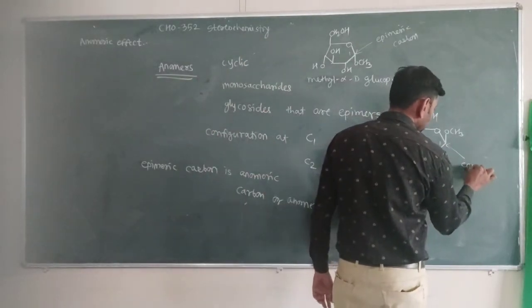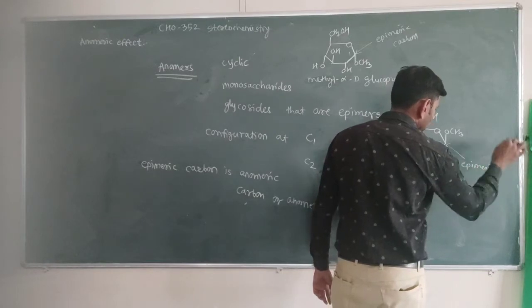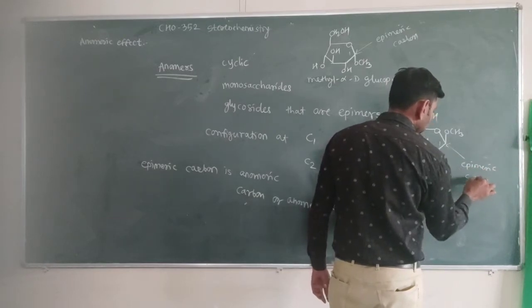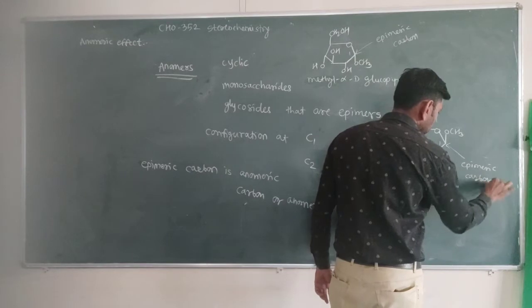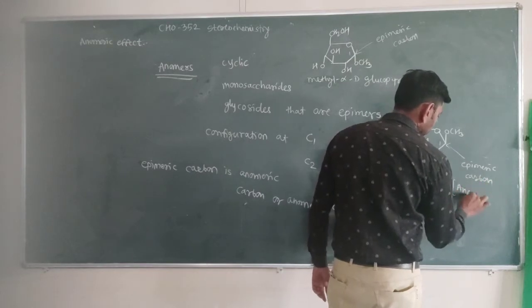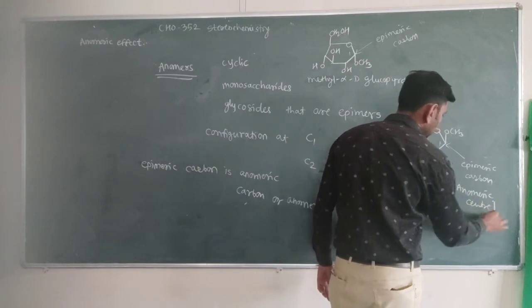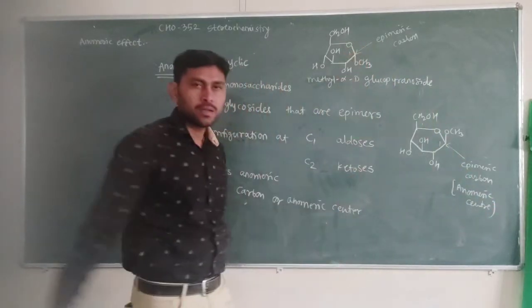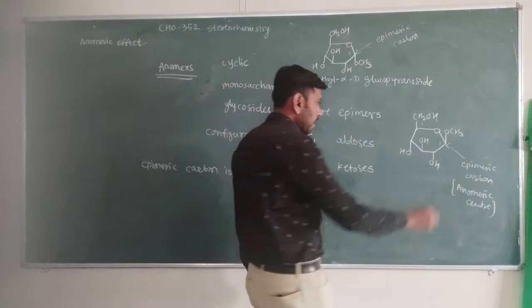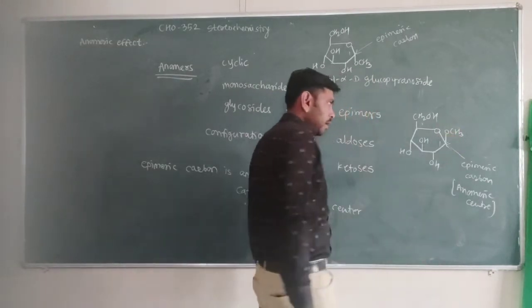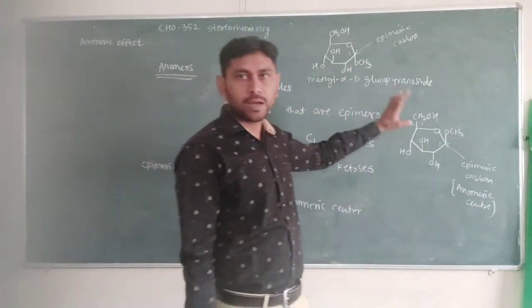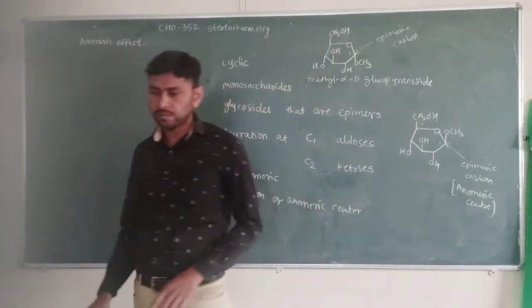It is also called the epimeric center, or the anomeric center, or anomeric carbon. Same here: anomeric carbon or anomeric center, and we have to define the anomeric effect from this.